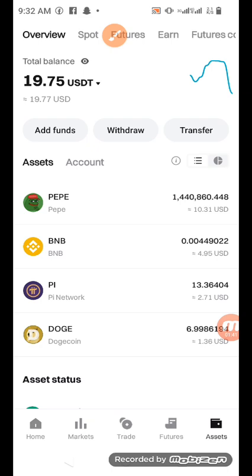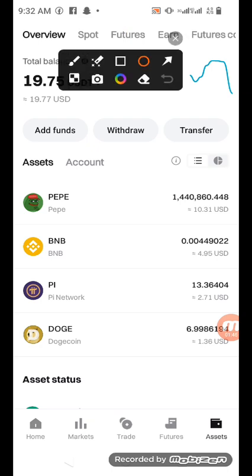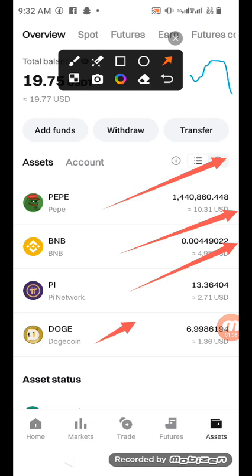Since I want to do selling, if you look at my balance in this place, I have just a few coins, 19 point something dollars. Out of that, I have $10 point something in Pepe. In BNB, I have 4 point something dollars. In Pi, 2 point something. In Dogecoin, 1 point something. The coins are low now.